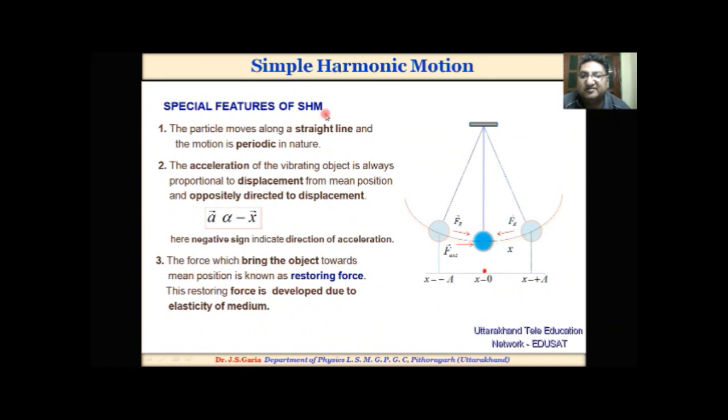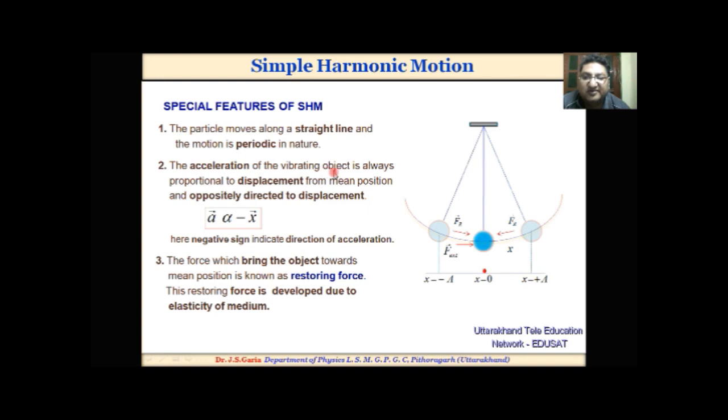A special feature of simple harmonic motion. The particle moves along a straight line and the motion is periodic in nature. This is the simple pendulum. This one is the bob. When an external force is applied on it, it will move in a straight line about a mean position, and the motion should be periodic.